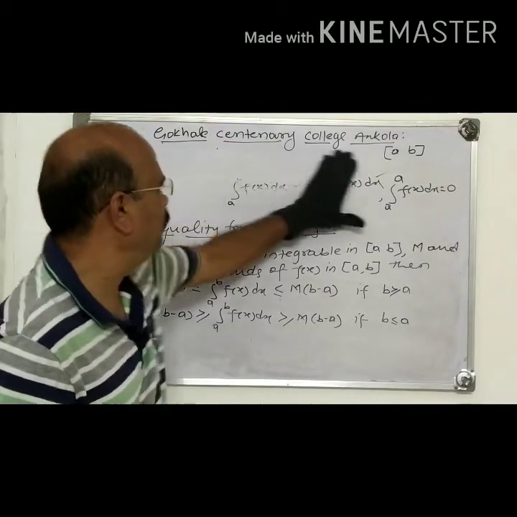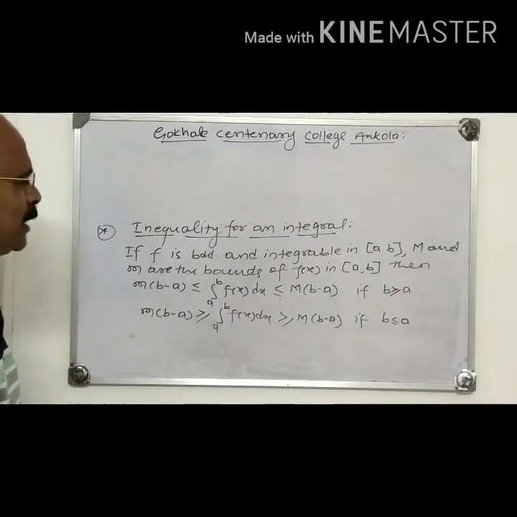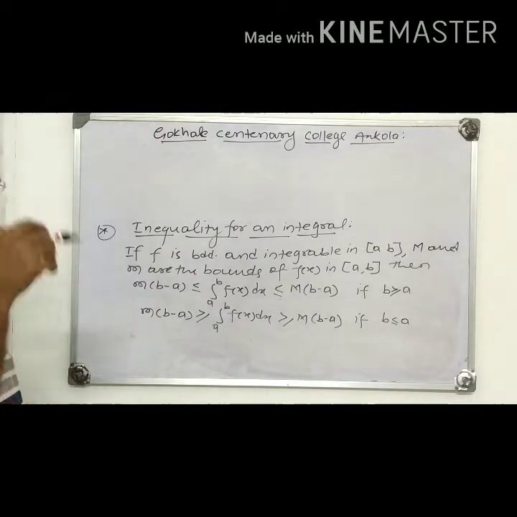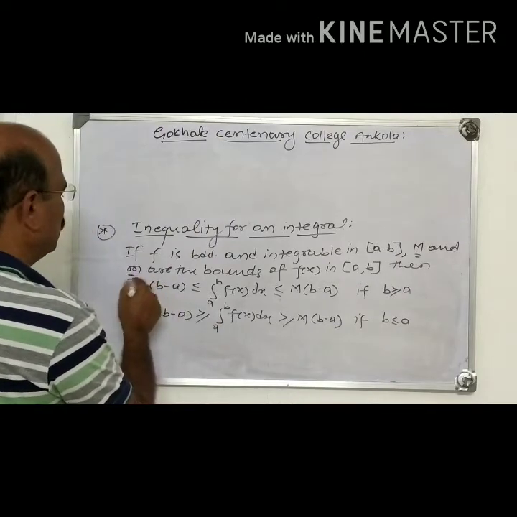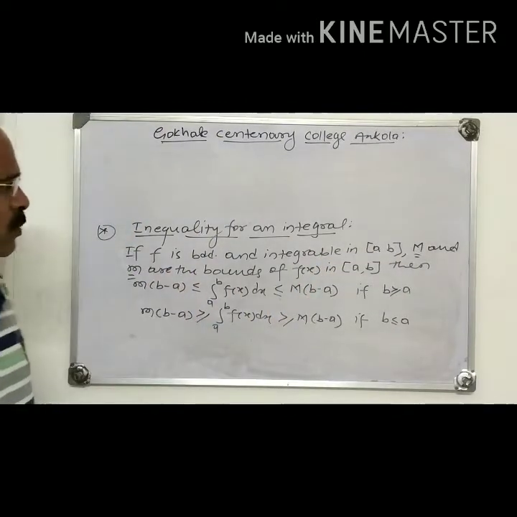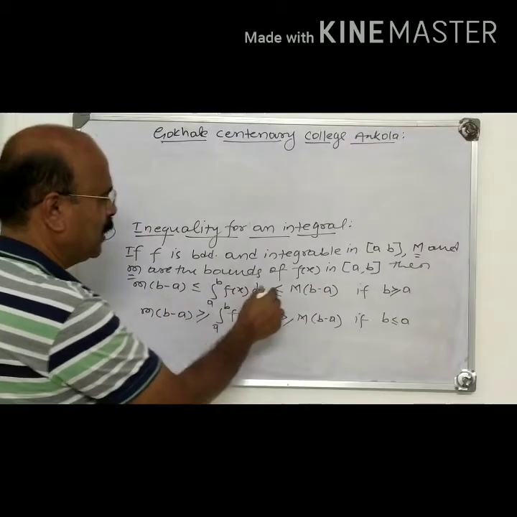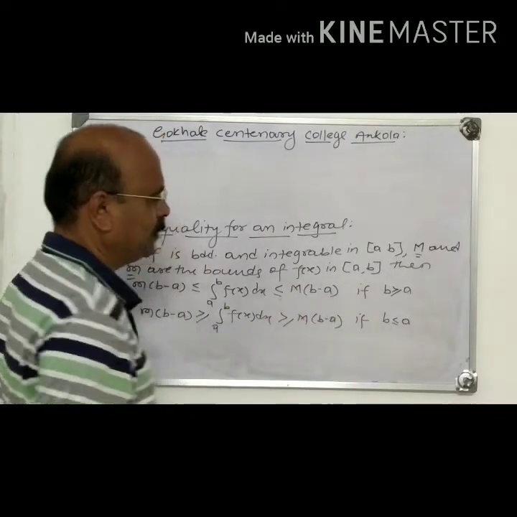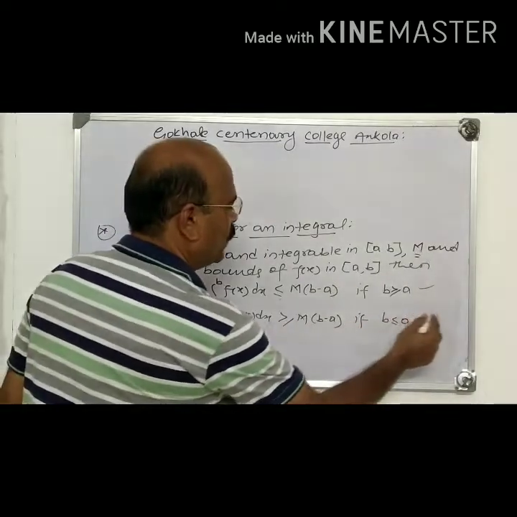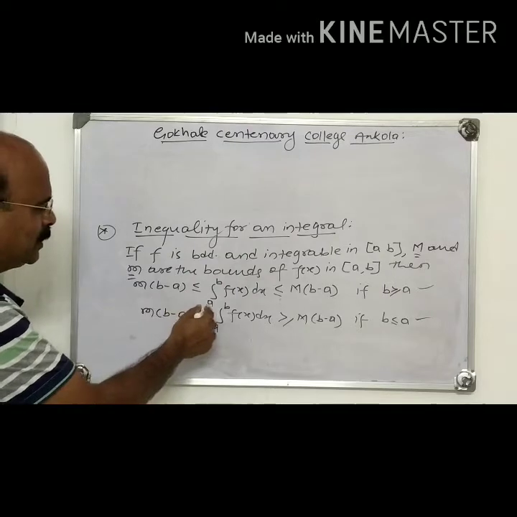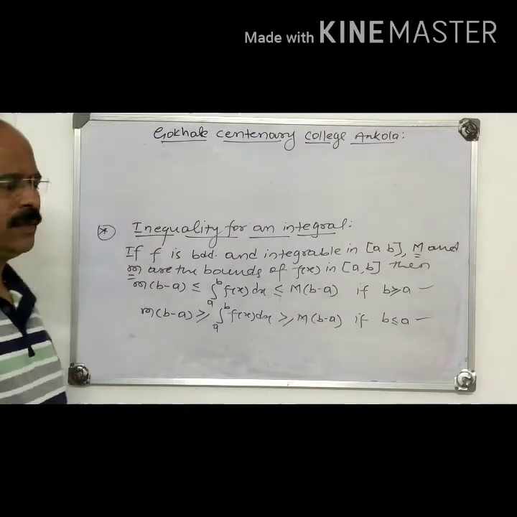Now see the theorem. This theorem gives an inequality for integrals. What is the theorem? Suppose f(x) is bounded and integrable in [a, b]. As usual, capital M and small m are the bounds: capital M is the upper bound, small m is the lower bound in [a, b]. Then m(b minus a) is less than or equal to the integral from a to b of f(x) dx, which is less than or equal to M(b minus a), when b is greater than or equal to a. Suppose b is less than or equal to a, then this inequality reverses: M(b minus a) becomes greater than or equal to the integral from a to b of f(x) dx, which is greater than or equal to m(b minus a).